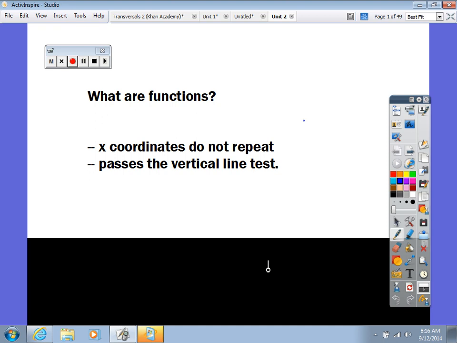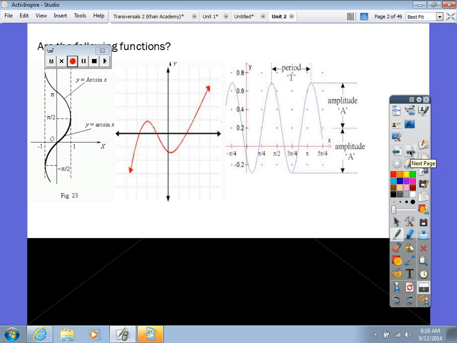Okay, moving on. Any questions about this? This was just the words. Okay, for the next things, you actually do not have to draw this graph. You're just going to vote if you think it's a function or not. If you think it is a function, I want you to give me the thumbs up. If you think it's not a function, give me the thumbs down.